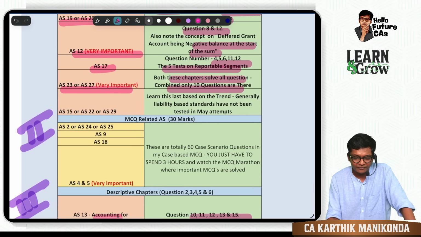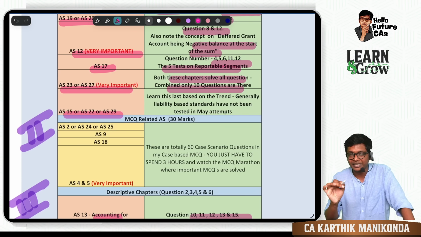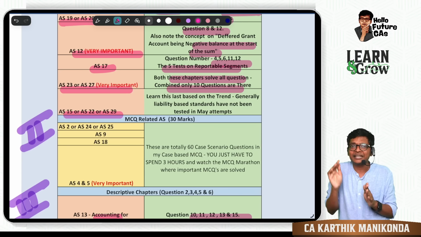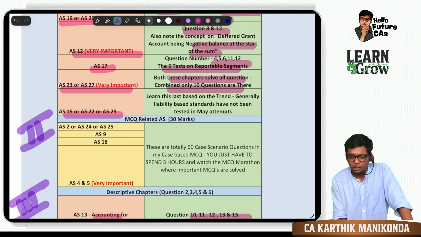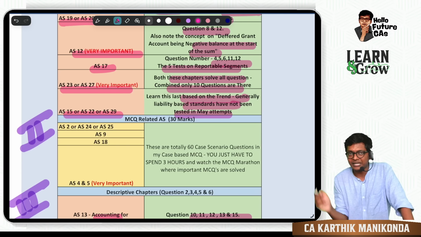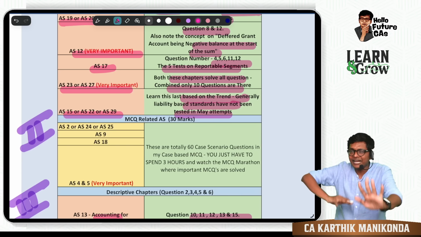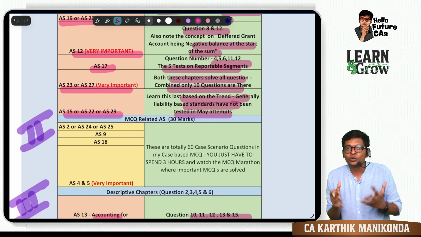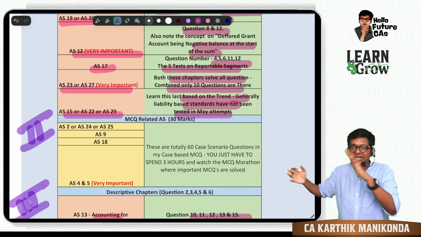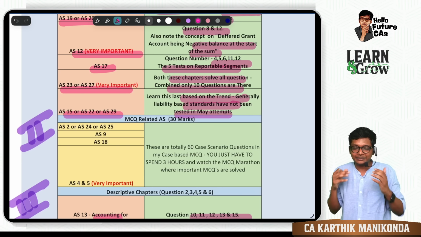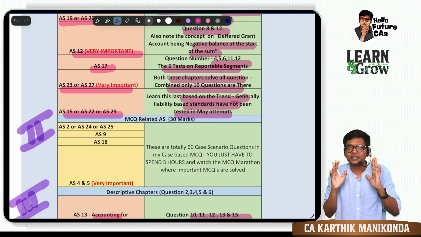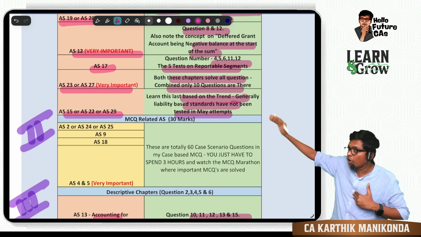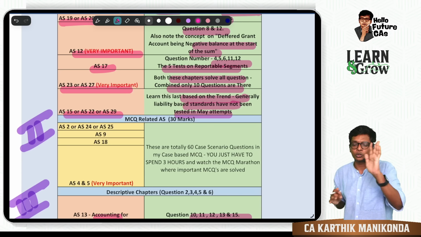Please solve everything. AS 15, 22 and 29, according to me, should get last priority, because liability, like I told you, will not come in May. So learn this last based on trend. Finish everything else, and if you have time, then pick up 15, 22 and 29. Don't skip them, guys. I am being very careful in the words I'm using. 100% syllabus is always best, but the order of priority for each attempt you can change.